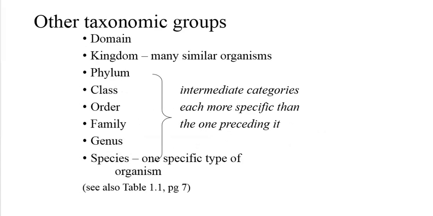Continuing with our taxonomic categories, each kingdom contains one or more phyla. Phyla are divided into classes. Each class has one or more orders. Orders contain families. Families are divided into genera. Each genus contains one or more species.